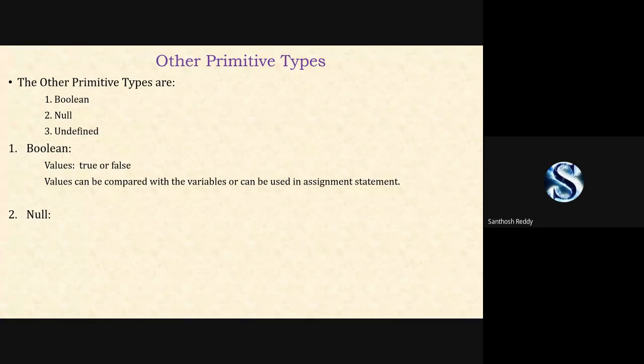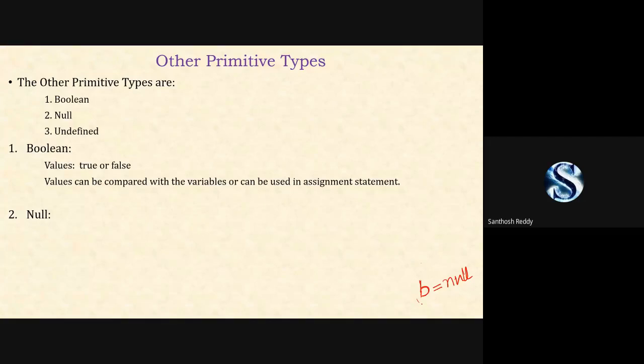Null value. What do you mean by null? If we have a variable called b, and I have to assign a value called null to it, null means you don't have any value. For that, we have a reserved word which is known as null. Using that, we can assign a null value to the variable b.